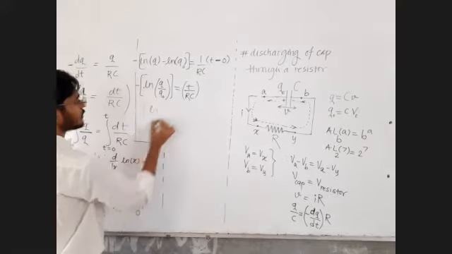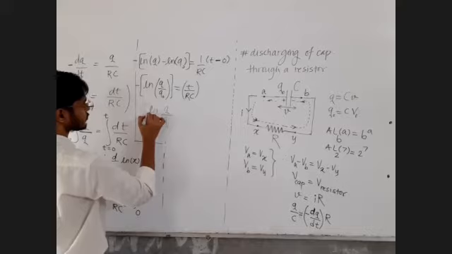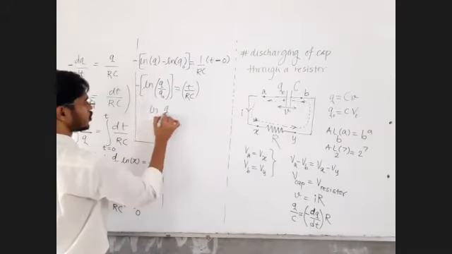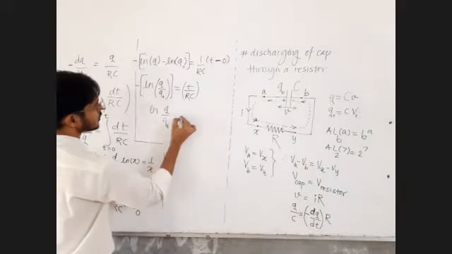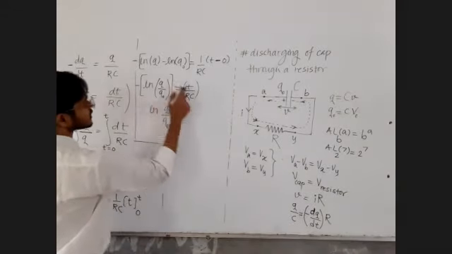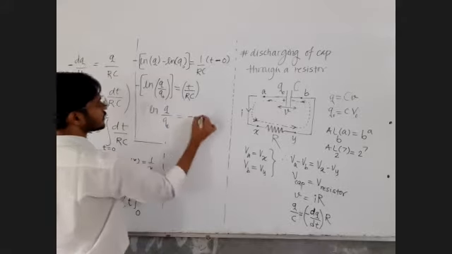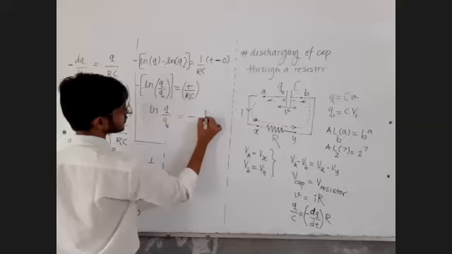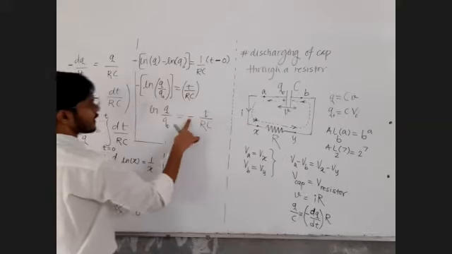That should be ln q upon q naught is equal to, with this minus sign on the right hand side, t upon RC as it is, but with the minus sign here.